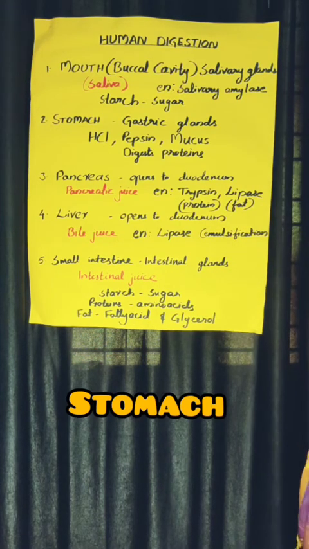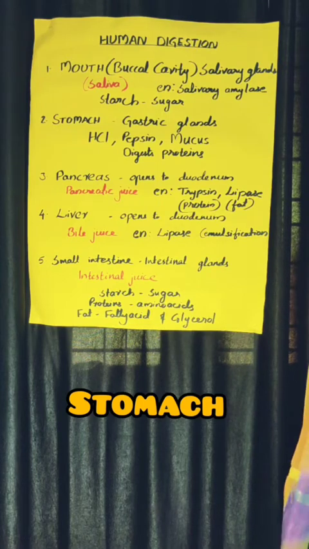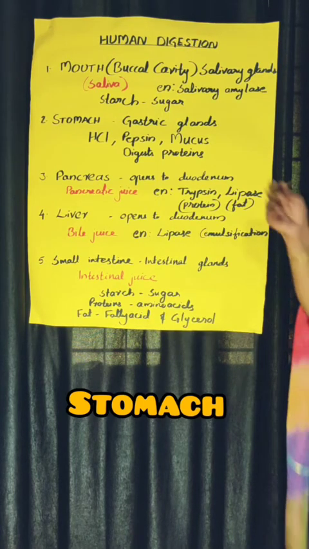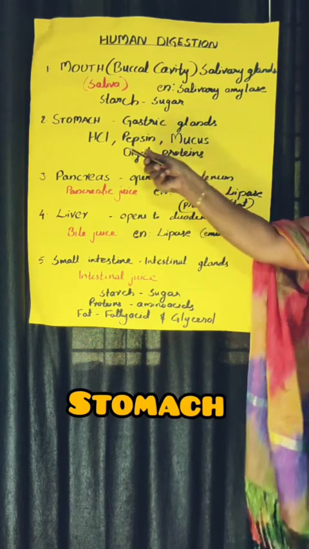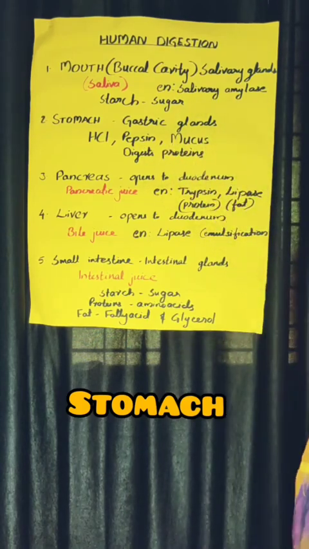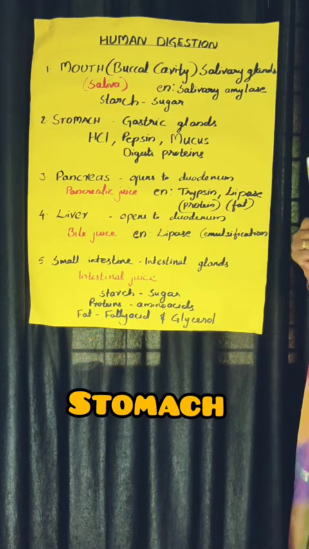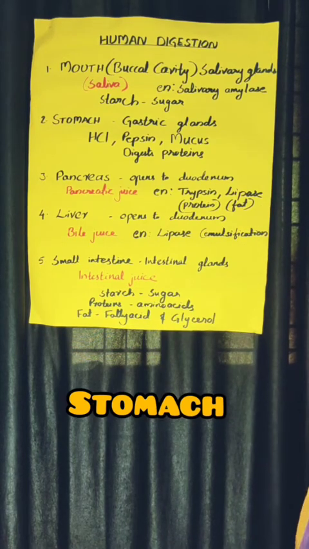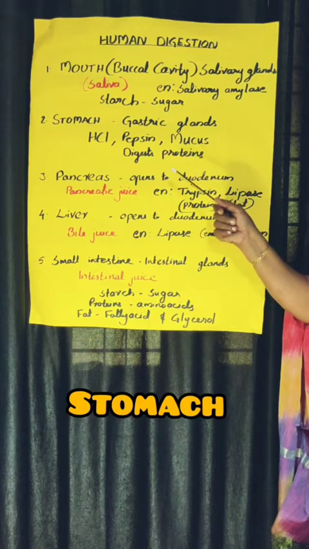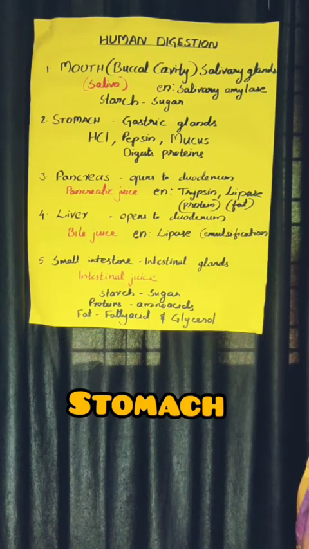And in the stomach, the food items are churning. It means mixing the food items thoroughly with these digestive juices. The process is called churning, proper mixing of food items happens in the stomach. Then after complete digestion in the stomach, the food will reach the next part for digestion.